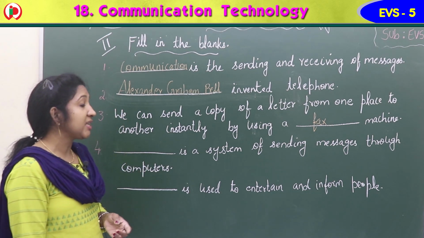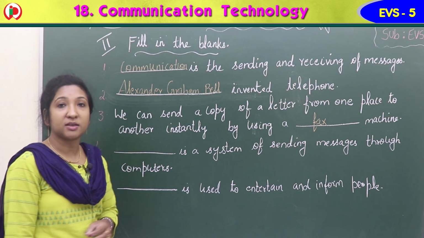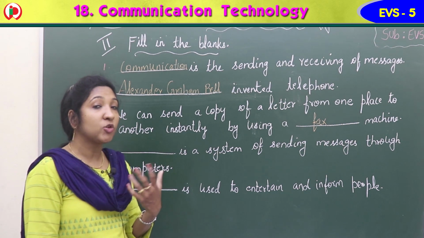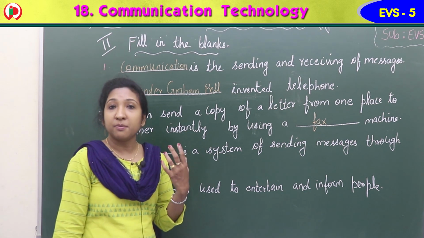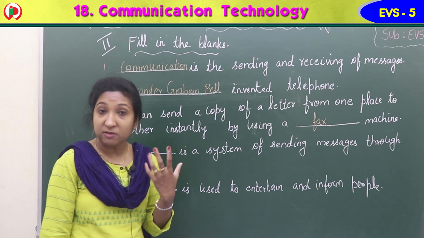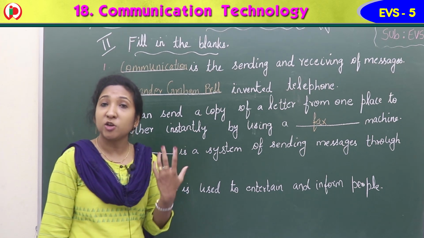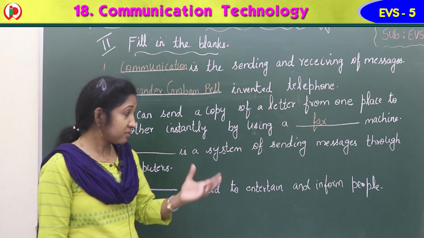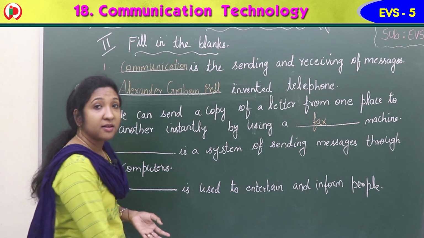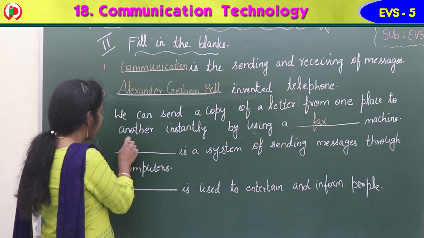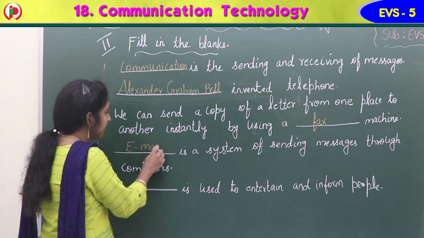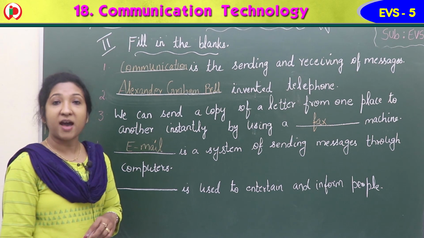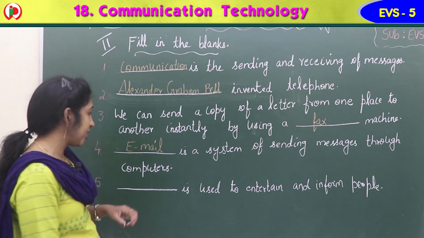Fourth one, dash is a system of sending messages through computers. Through computers we can send text. We can send images, photos. We can send any files or documents to anyone, to anywhere in any part of the country using what? That system is called email, electronic mail. Email is a system of sending messages through computer, the fastest means of communication.